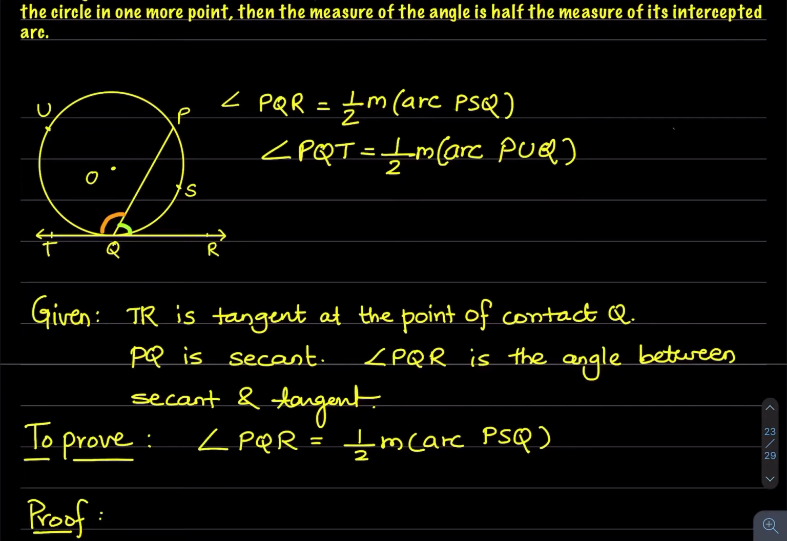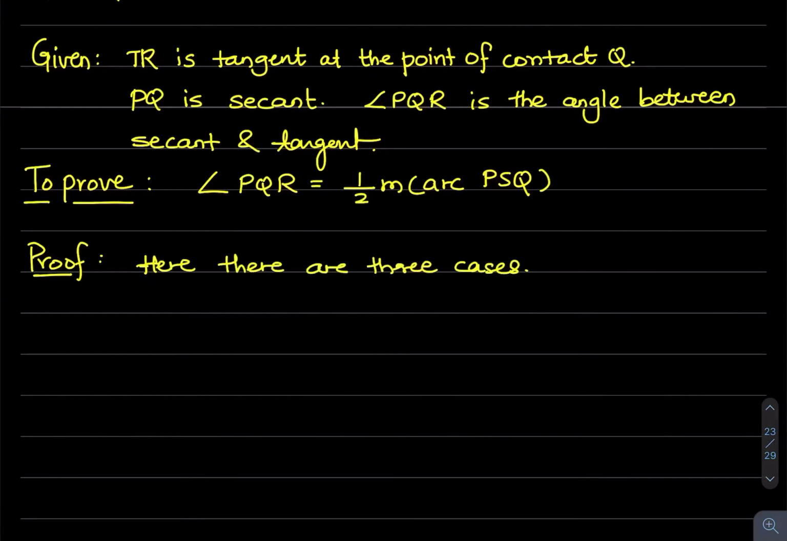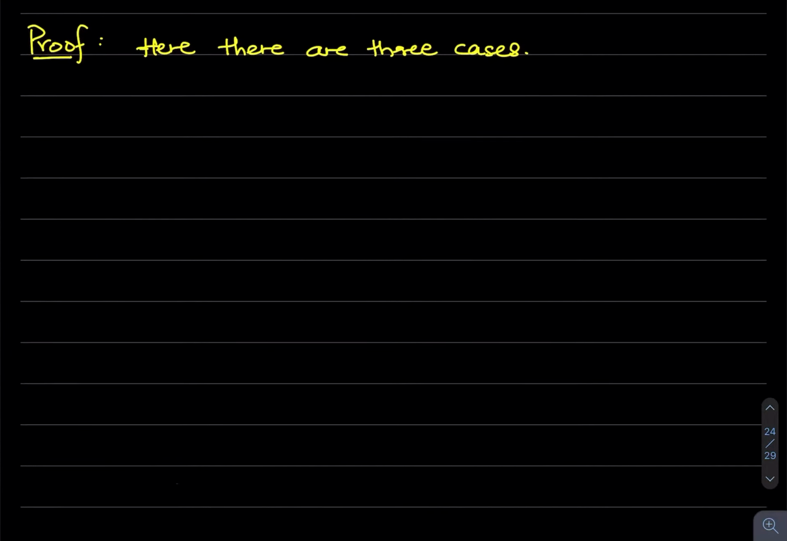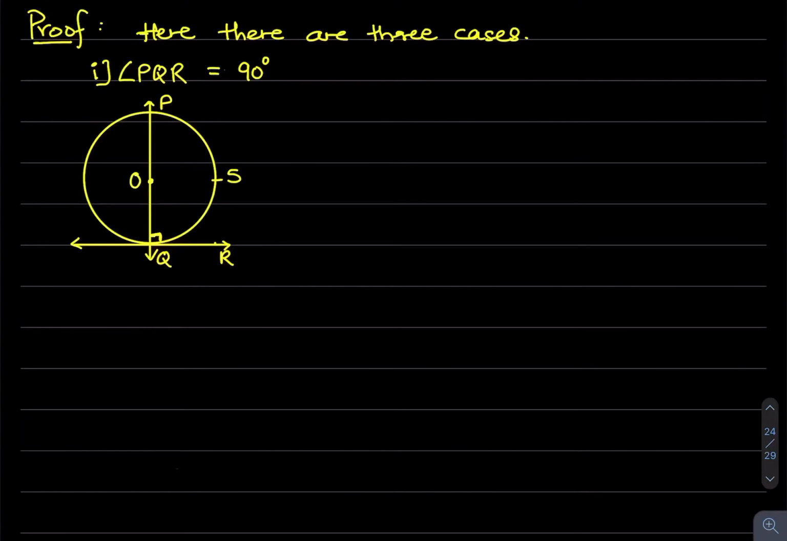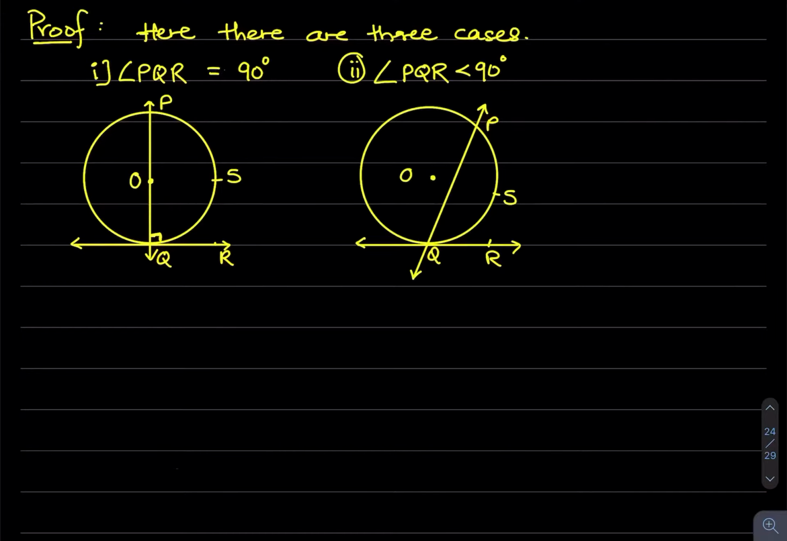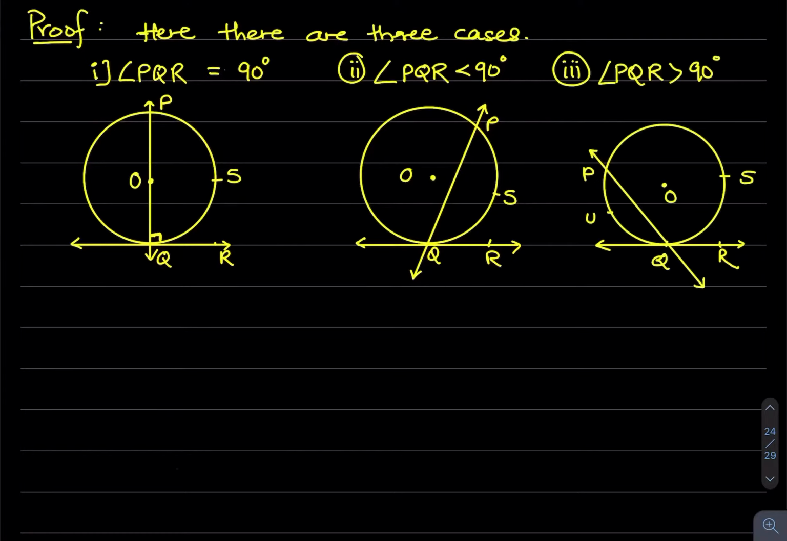And now for the proof, there are 3 cases. So case 1 is when this angle between tangent and secant is 90 degrees, like this. Then the next case, second, is when this angle is an acute angle, which is less than 90 degrees. And the third case is when this angle is greater than 90 degrees, an obtuse angle. So angle PQR is greater than 90 degrees.